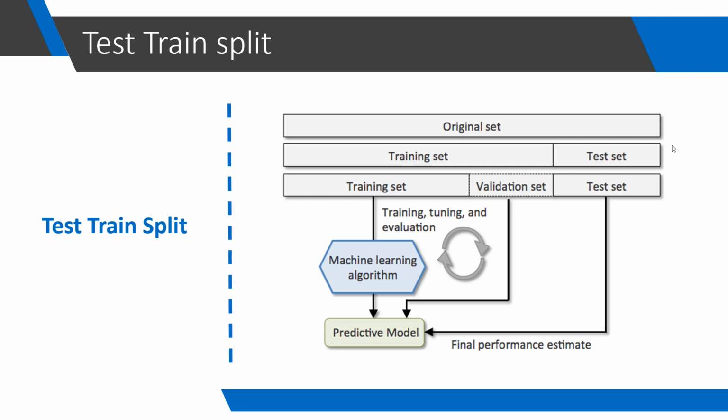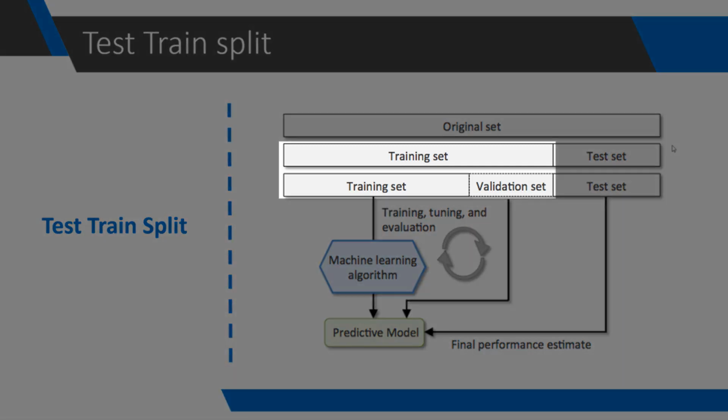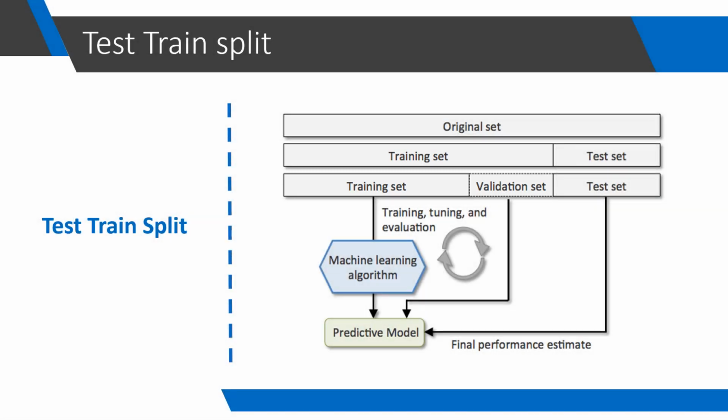Now to avoid this, we will further divide our training data set into two parts, validation set and training set. We will train our model on the training set and we will compare the performance of different models using the validation set. And once we have selected our model, we will use test set to find its accuracy on an unseen data.